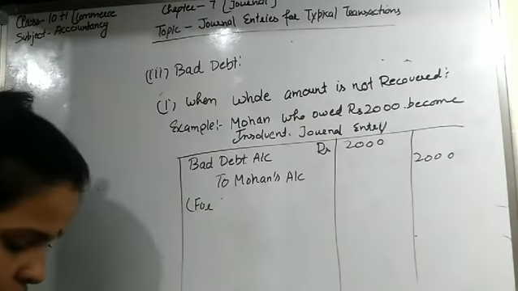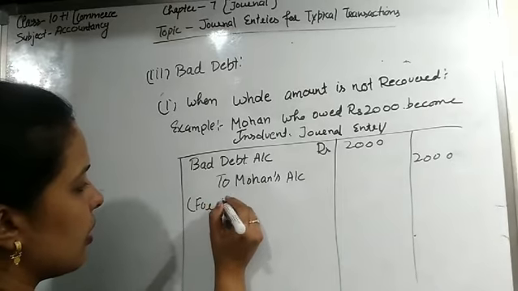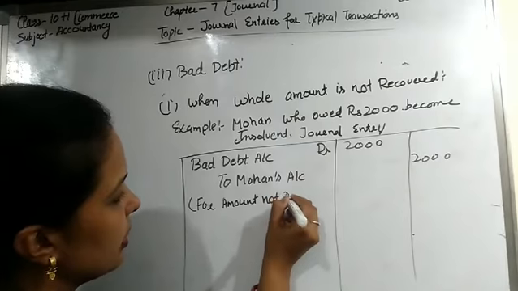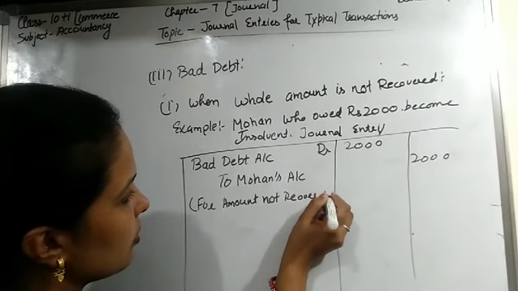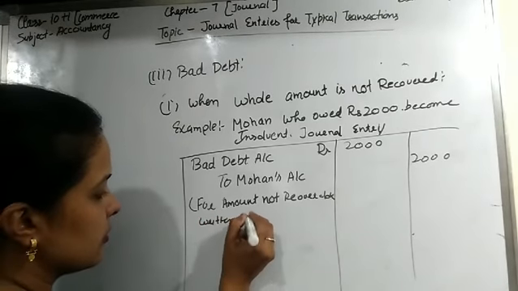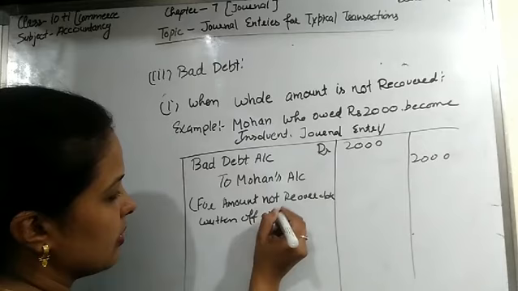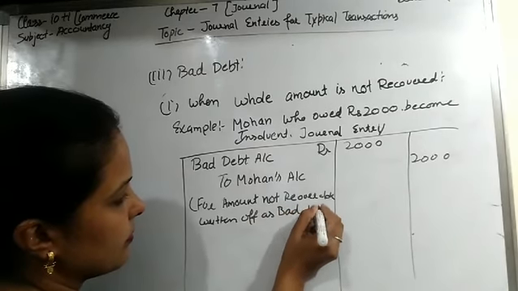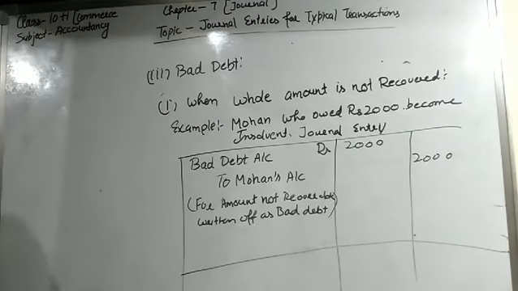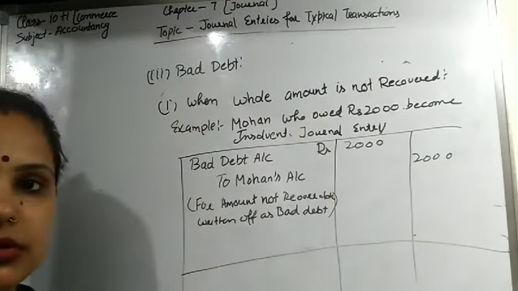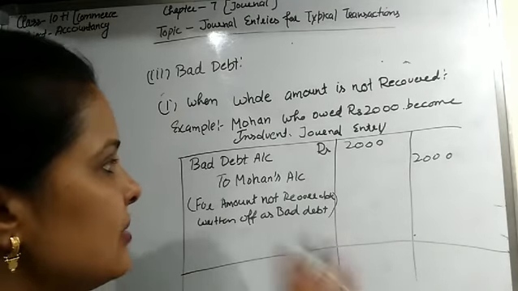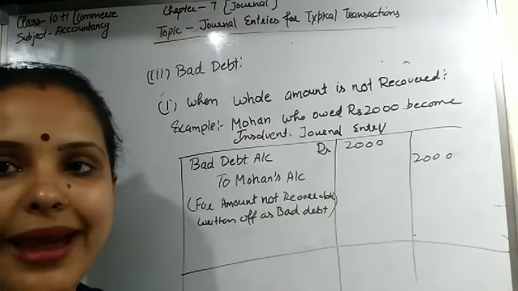Okay students, and the value is 2,000 and the narration is: for amount not recoverable, written off as bad debt. Clear students? So this is the entry in the first case when the whole amount is not recovered. Rupees 2,000 were owed from Mohan, and this amount is fully bad debt.